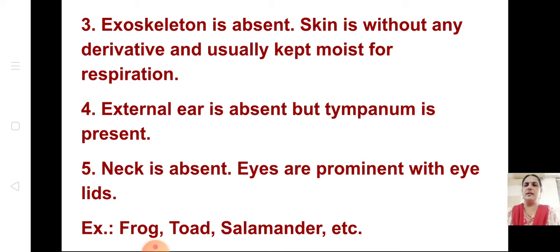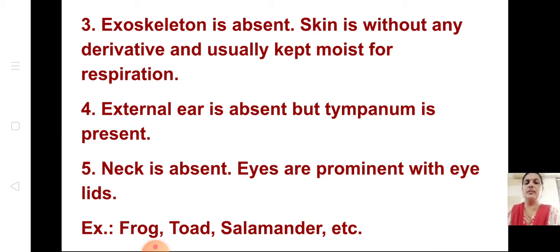External ear is absent, but tympanum is present. Tympanum means the eardrum, the ear hole of the ear. We have external ears, but they don't have an external ear, though the eardrum is there. It's called the tympanum. Neck is absent. Eyes are prominent with eyelids. Example, frog, toad, salamander, etc. You all know about the frog. You can write about respiration, and you can write that the external ear is absent. So important points you mark from this for each class.